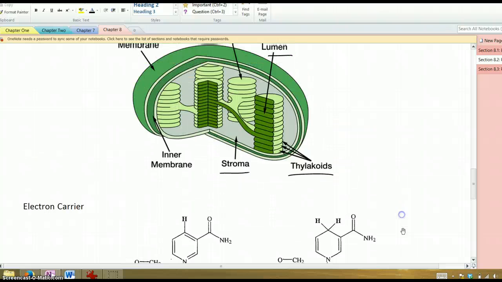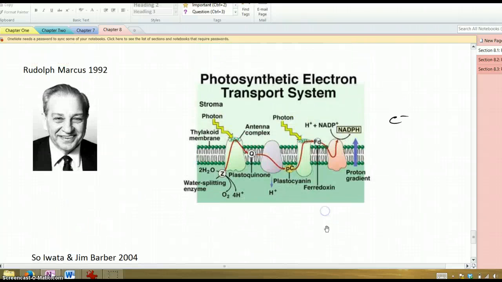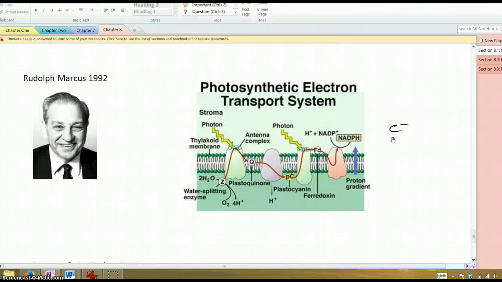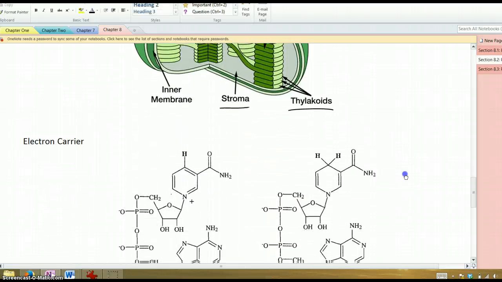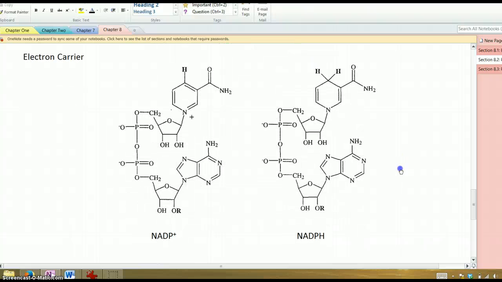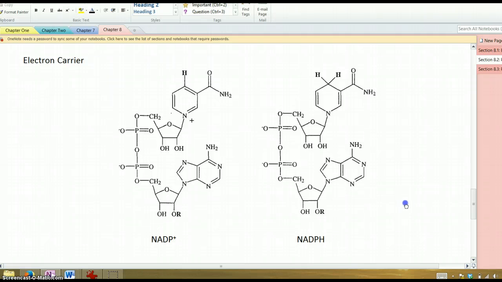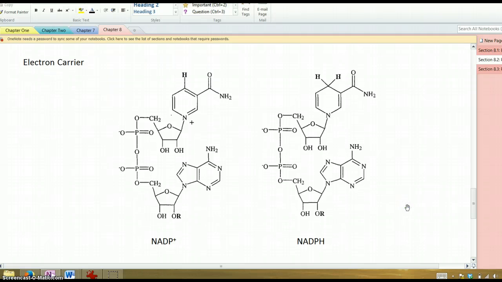All right, so we already talked about the work that this guy did, this electron transport chain. We'll see that essentially electrons, when they're released from the chlorophyll, don't just go out into space and hang out. There's something there to grab onto them, these energized electrons. And what's going to happen is these energized electrons are going to be transferred to these electron carriers, and we'll see in photosynthesis,